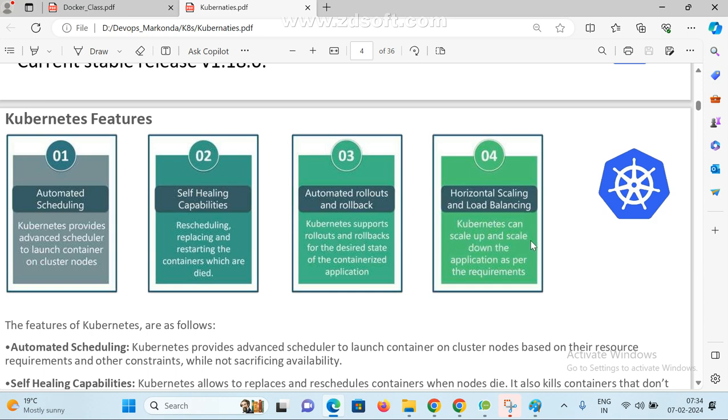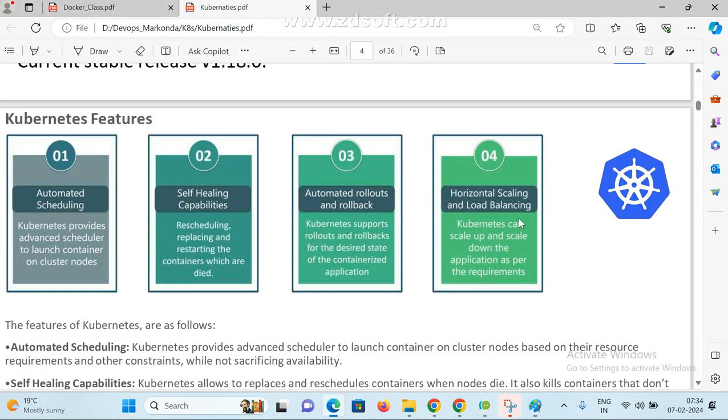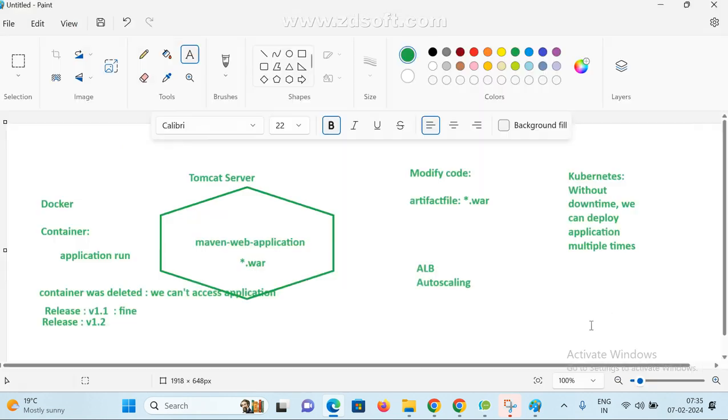Kubernetes can scale the application up and down as per the requirement. For example, I deployed my application, and it can handle only 10,000 requests.